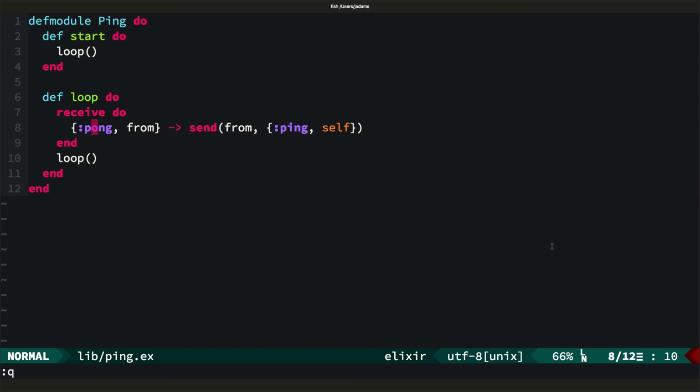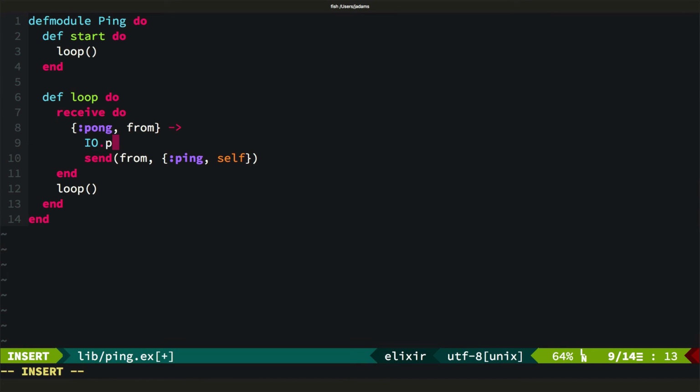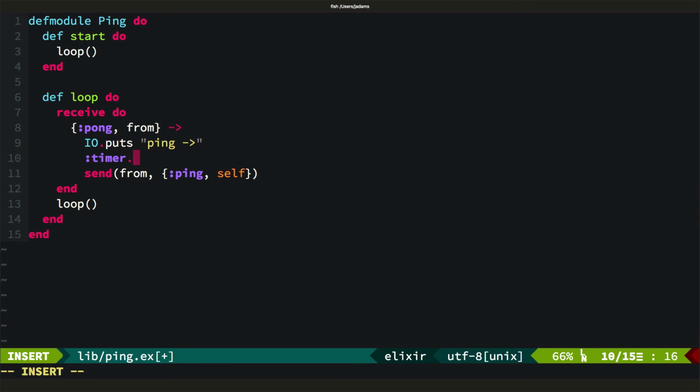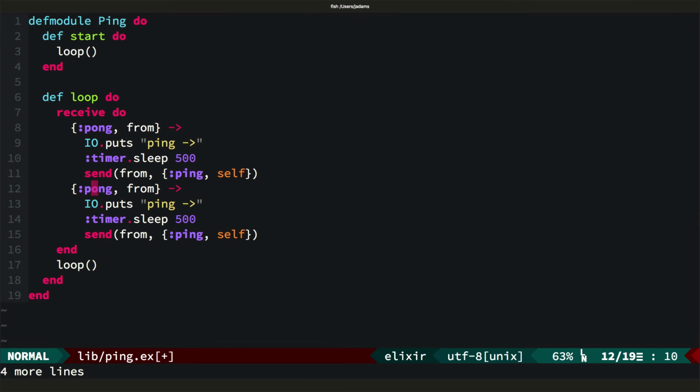For the grand finale, let's add one more message to this. We'll make Ping handle a ping message as well, responding with pong in that case. Then we'll output to the console each time a message is received, and we'll start two processes that talk to one another. I'm just going to print out to the console and sleep for a little bit so that this is entertaining in a moment. So now we'll handle the ping message, and we'll say we're sending back a pong, and we'll send the pong message.